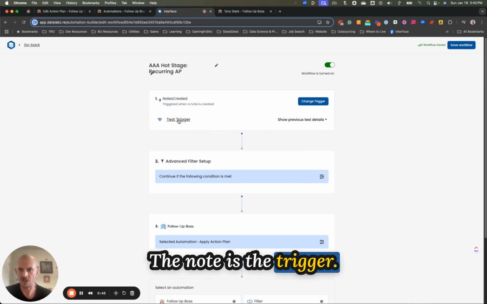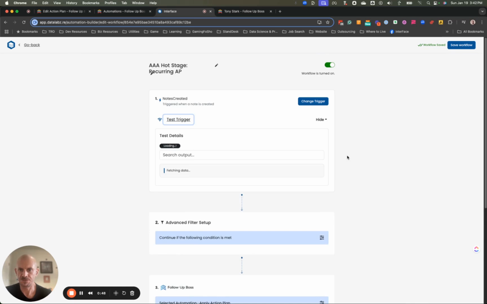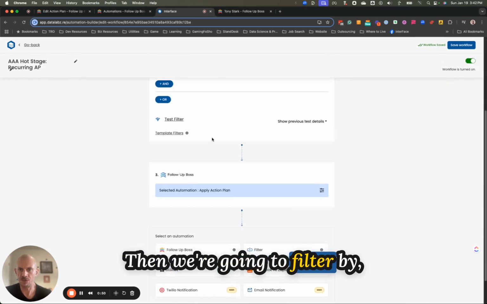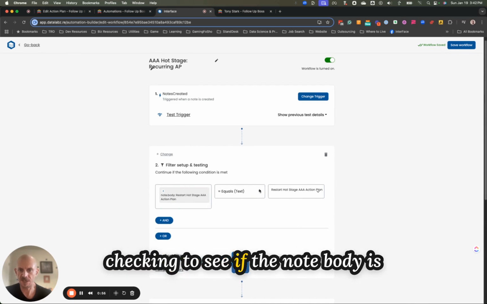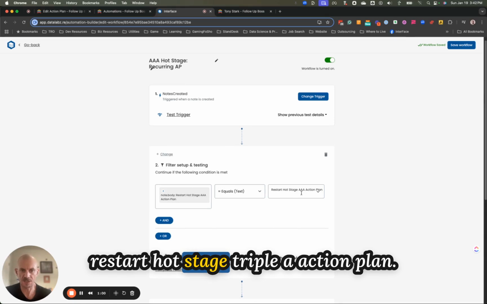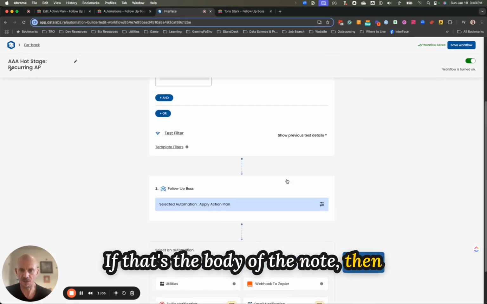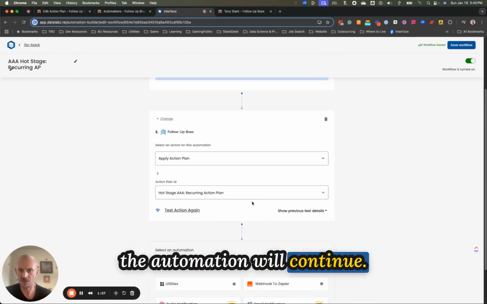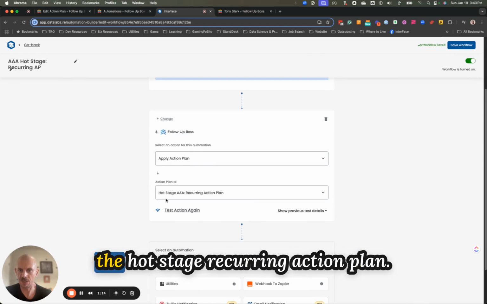The note is the trigger. Then we're going to filter by checking to see if the note body is restart hot stage AAA action plan. If that's the body of the note, then the automation will continue. And then the action will be to trigger the hot stage recurring action plan.